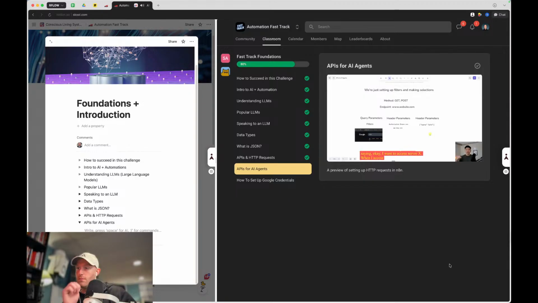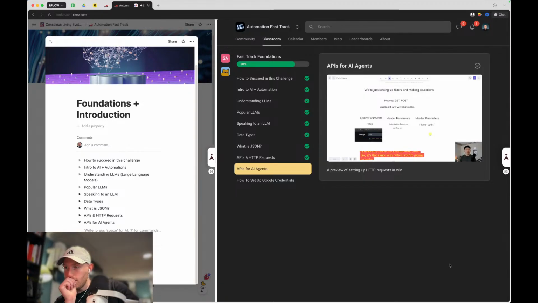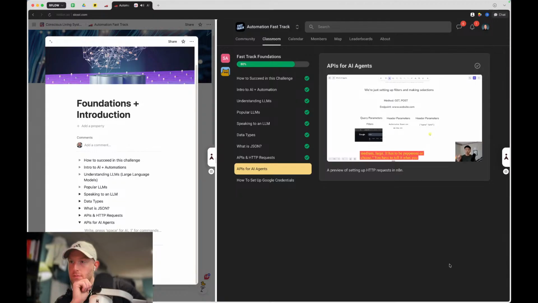We access server X, and when I access server X, I need to tell it basically what I want from it. It's the same way when you're going to order some pizza: you first have to think about which pizza shop you want to call. Then once you call them, you need to actually order something. It has to be small, medium, or large, pepperoni or cheese. You have to tell it what you want, and then they will send you the data back that you asked for. So when we're setting these up, we basically have 5 main things to look out for.